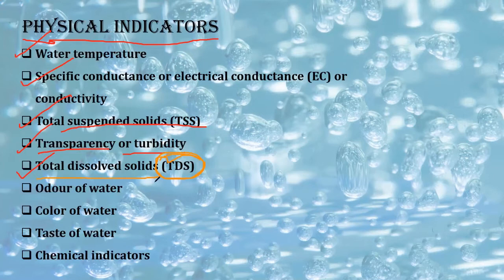Depending on TDS, you will just select the filter that you want to buy. Next is odor, color, taste, and chemical indicator. Now odor, color, taste is quite good. Chemical indicator means nothing but what is the pH of water, or what type of chemical analysis that we can do using that particular water. So these were the physical characteristics.